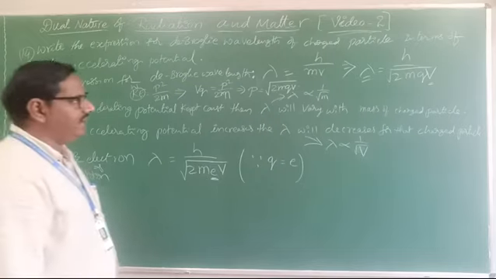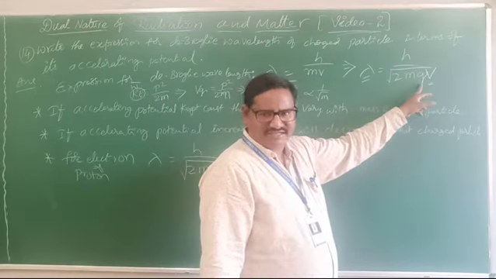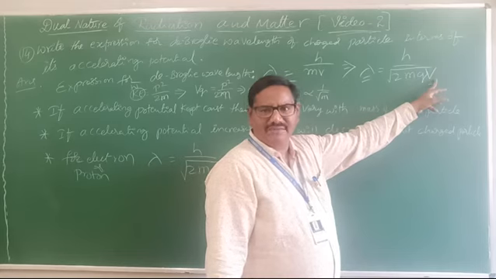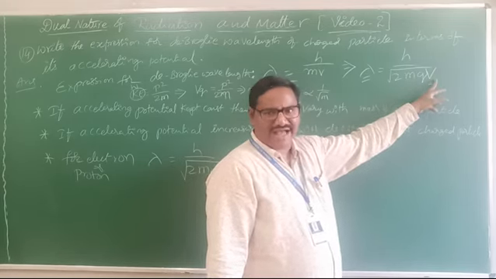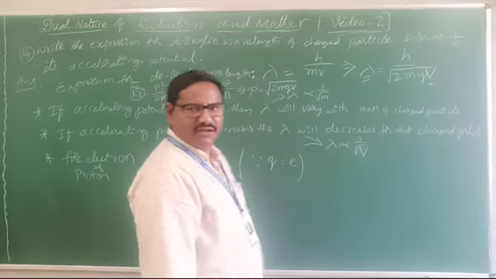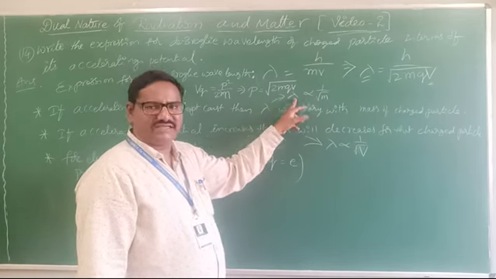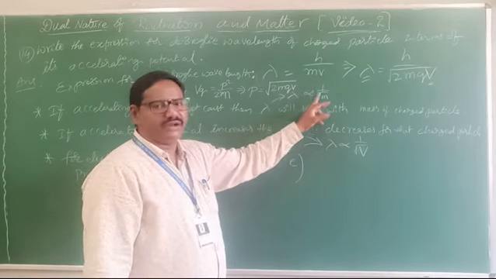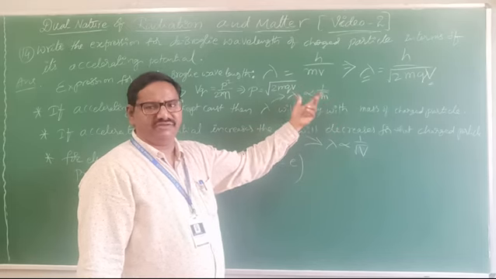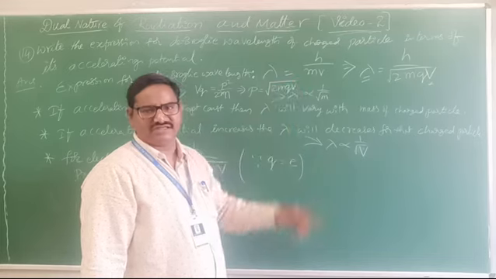Because in this relation, the charge of proton and electron is the same. V, the accelerating potential, must be kept constant, so that what happens, the mass of the proton is more. So according to this relation, lambda is proportional to 1 by root m, or simply we will say lambda is inversely proportional to square root of mass.